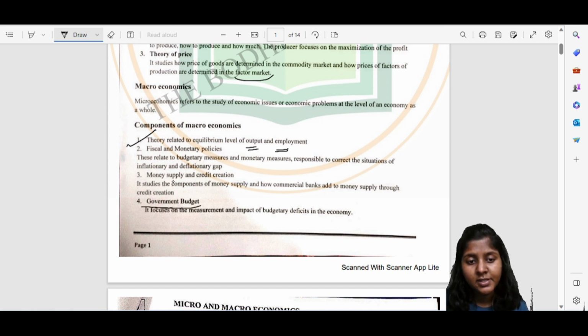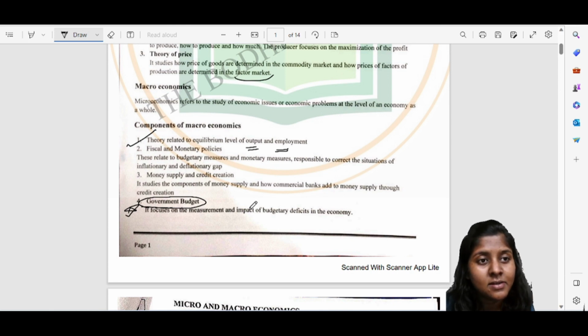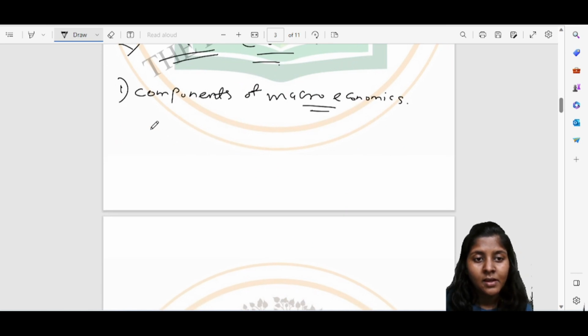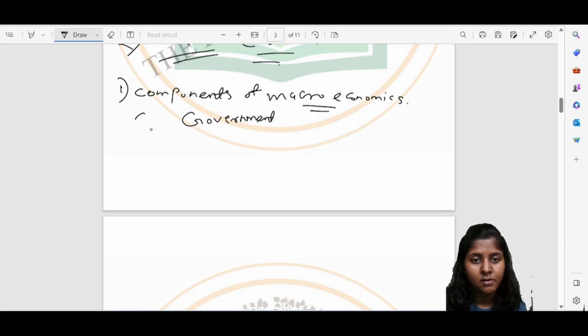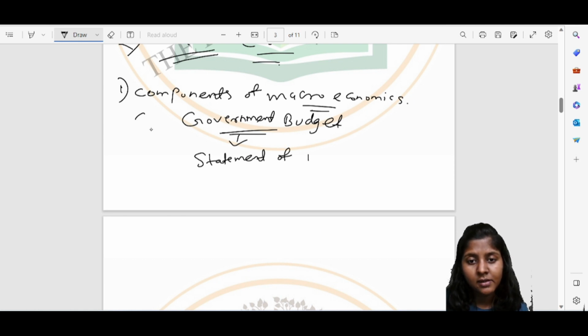Government budget is very important from an economics point of view. Budget is nothing but a statement of income and expenditure.